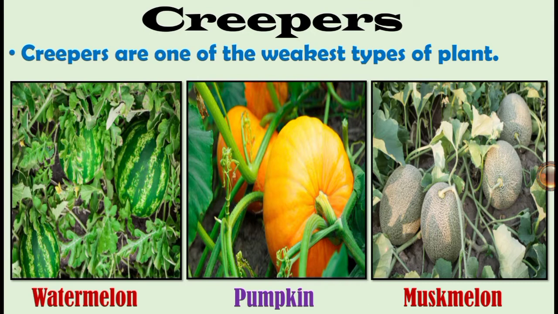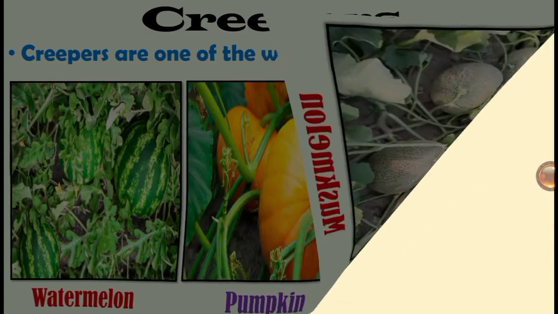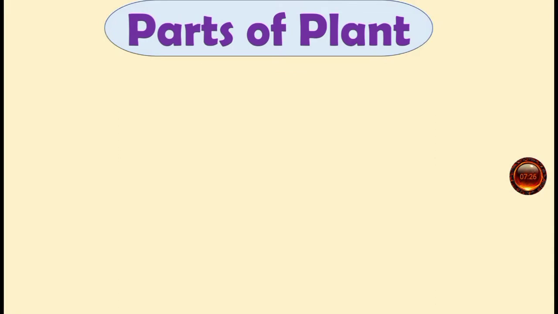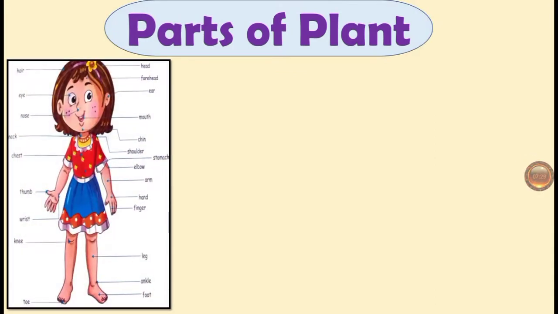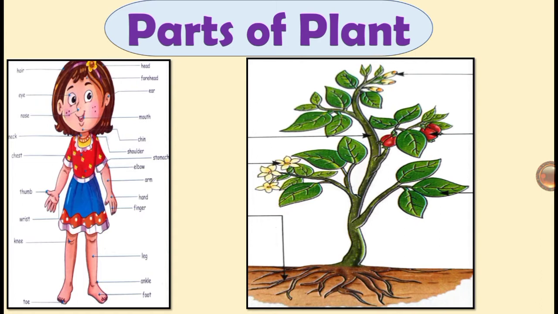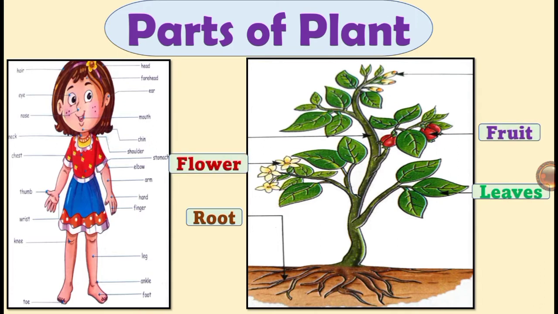Okay, next we move on to parts of plants. Dear children, just like we all have body parts, even plants are made up of different parts. This is a picture of a plant and it has different parts like roots, leaves, flowers, fruit, stem, and bud. These are parts of a plant. So let us see one by one.